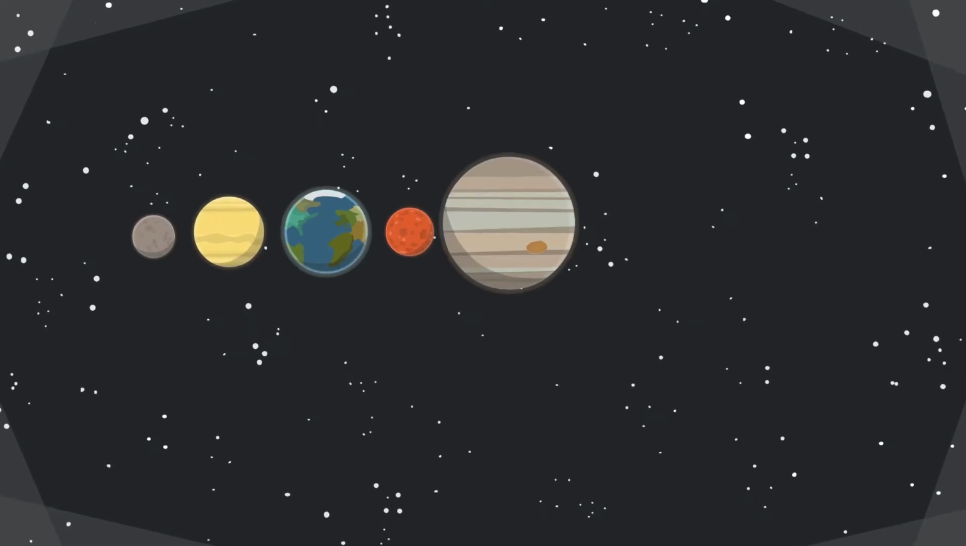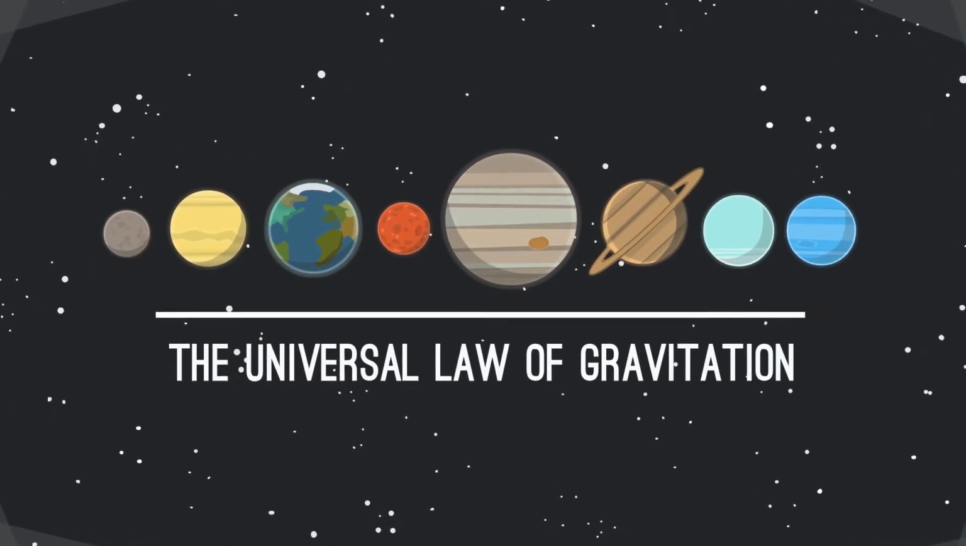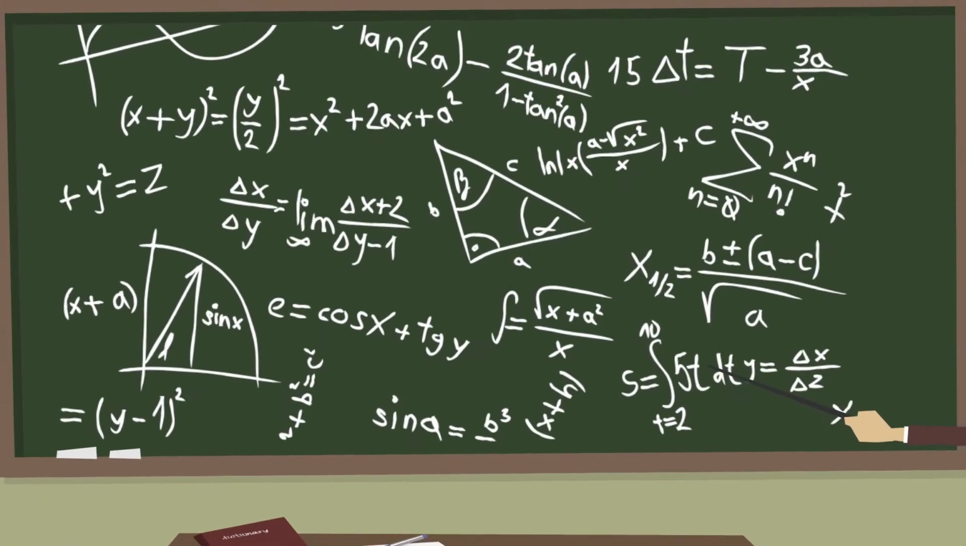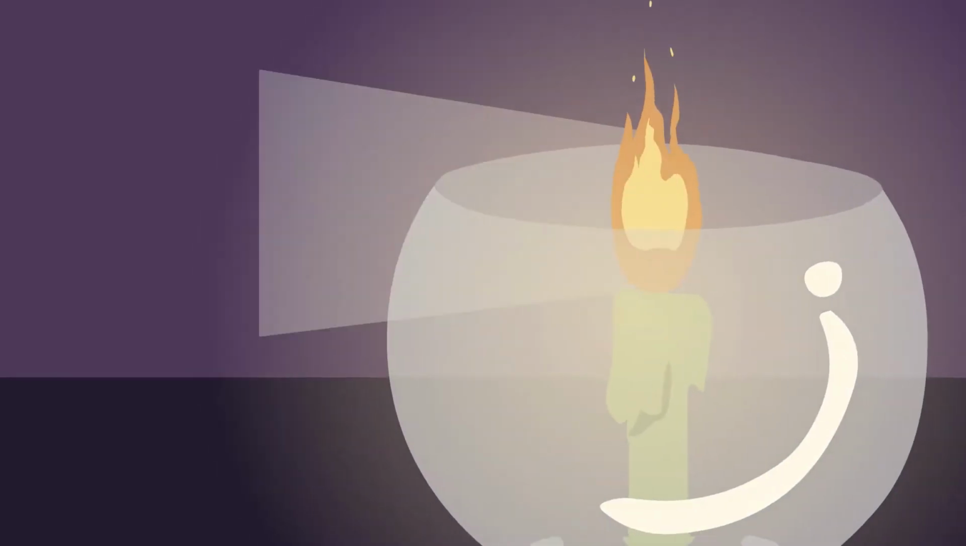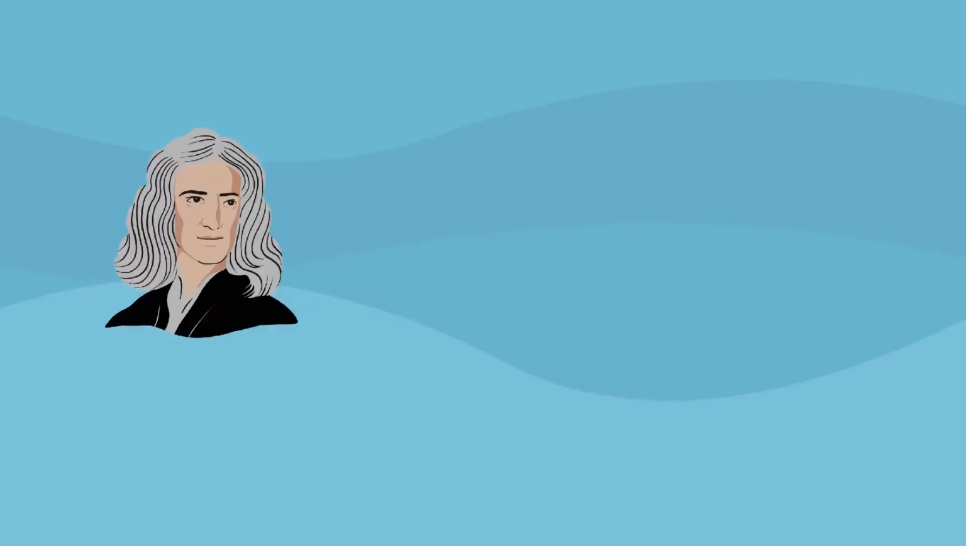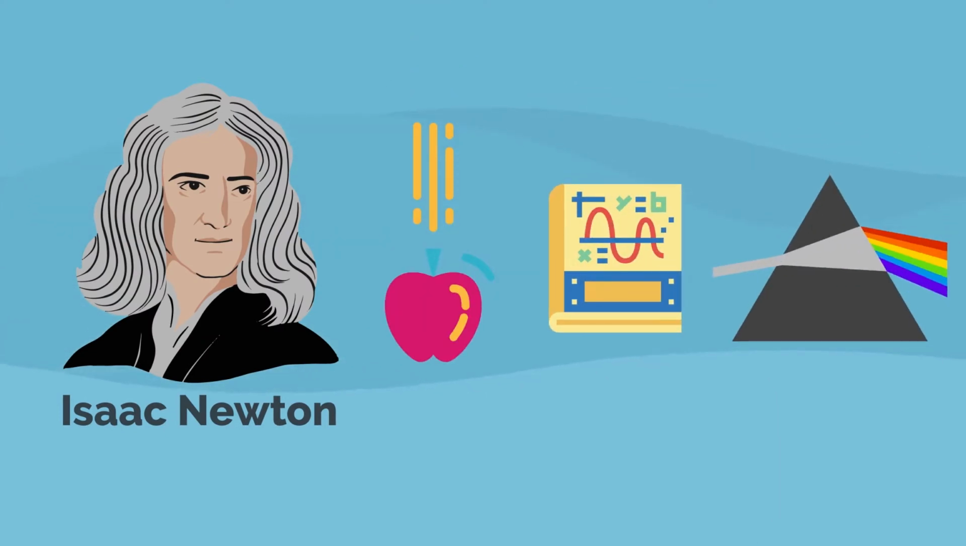Do you know who created the law of universal gravitation? Or, for those who study science and engineering, who created calculus? Or explain about the light? This worldwide famous scientist known for these discoveries is Isaac Newton. Today let's cover facts about his life.